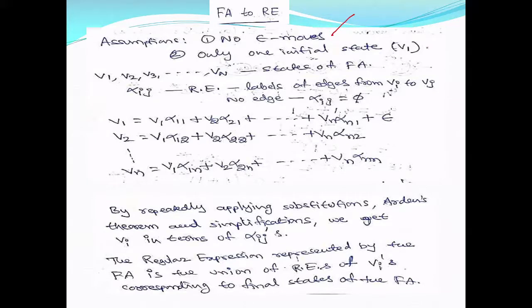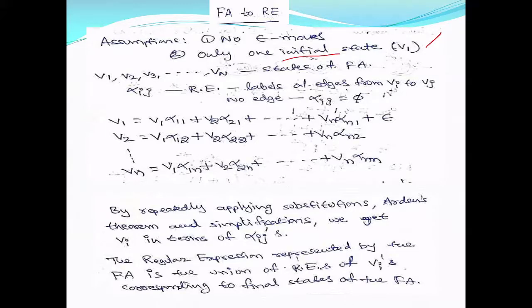Then there is only one initial state. I'm sorry, there is only one initial state, not final state. So far we have drawn all FAs with only one initial state. Sometimes, while converting or doing some simplifications, you may get two initial states, but you can convert the two initial states into a single initial state.